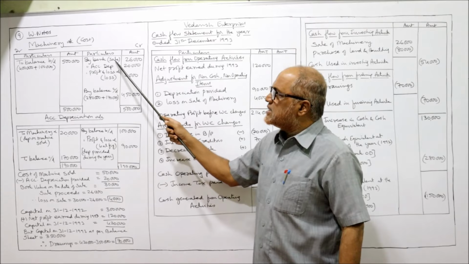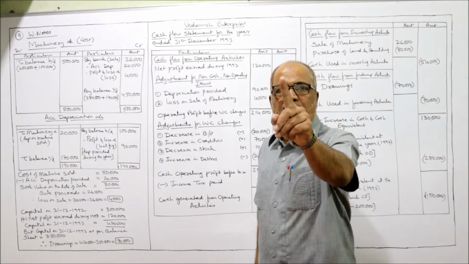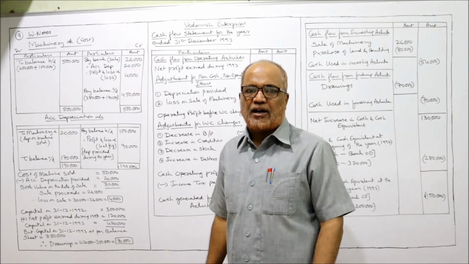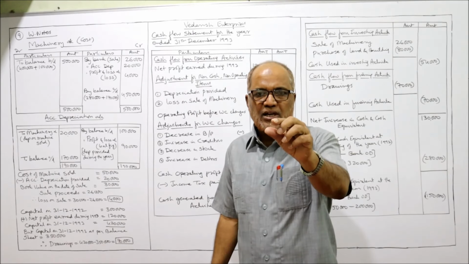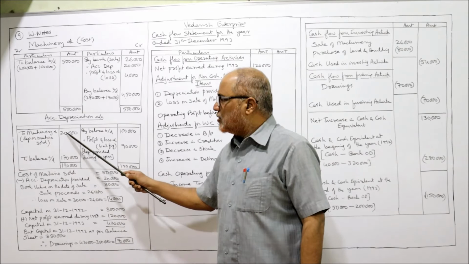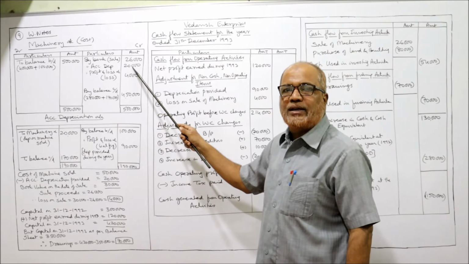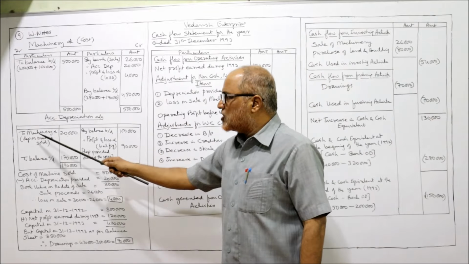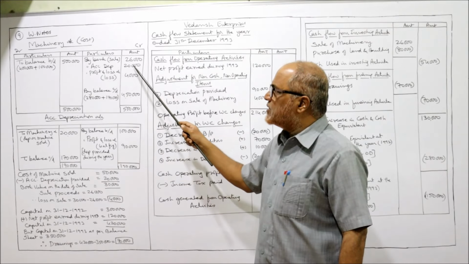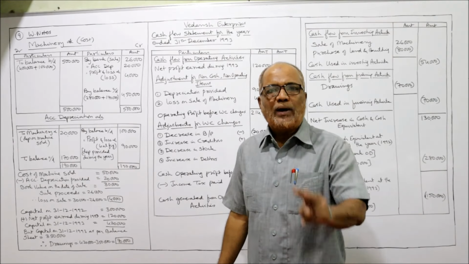So by bank, sale. What is the sale proceeds? 26,000 given in the problem. First entry completed. The second entry will be accumulated depreciation account debtor to machinery account. So accumulated depreciation on the debit side, to machinery 20,000. And machinery account credit side, by accumulated depreciation 20,000. So accumulated depreciation is debited and machinery account is credited: depreciation on machine sold. 2 entries completed.